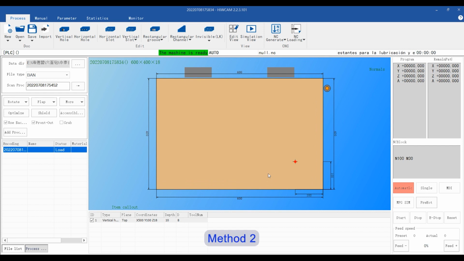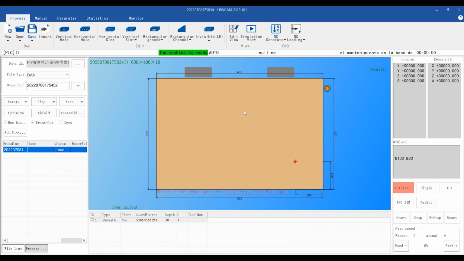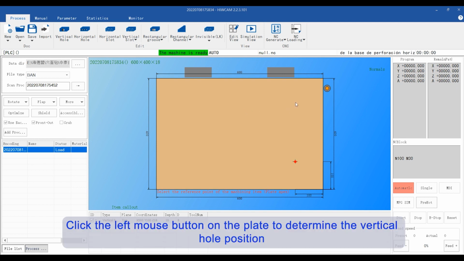Method 2: Right-click on the Edit interface. Select Add vertical hole. Click the left mouse button on the plate to determine the vertical hole position.